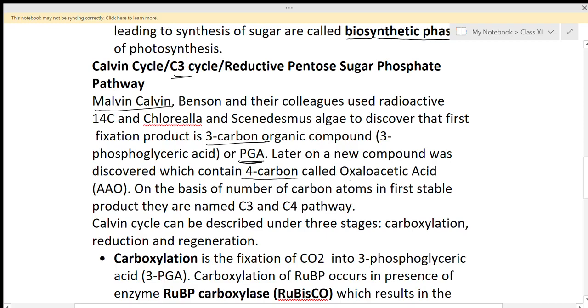On the basis of the number of carbon atoms in the first stable product, we can separately call them the C3 and C4 pathways. When a 3 carbon compound is produced, that is the C3 pathway. When a 4 carbon compound is produced, that is the C4 pathway.